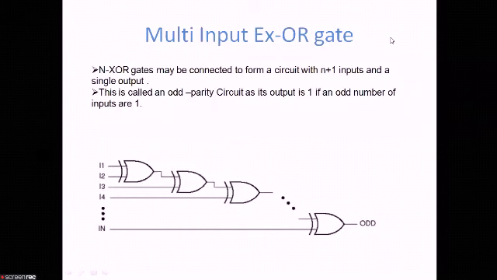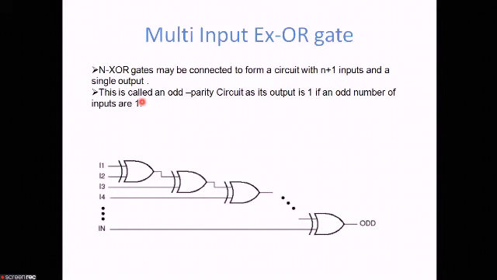Now next is designing the multi-input XOR gates. How to design the multi-input XOR gates? Suppose the number of inputs is more, 4, 5 like this. How to design it? Now here, see this one. N number of XOR gates can be connected to form a circuit with n plus 1 number of inputs and a single output. This is an odd parity circuit because its output is 1 if an odd number of inputs are 1. Next, it is used to generate and check parity bits in computer systems and detects any single bit errors.